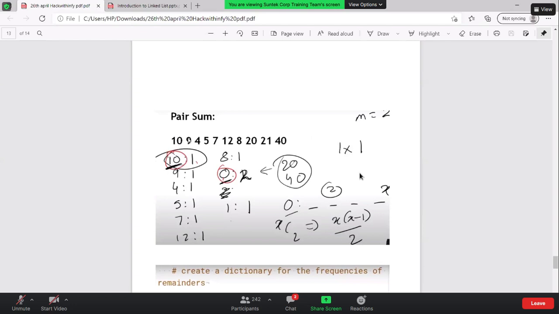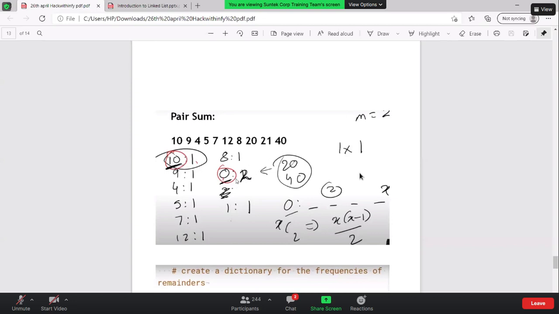If I have 10, 9, 4, 5, 7, 12, 8, 20, 21, and 14. What we have included is 20 and 40, or maybe a few other numbers. Let's not talk about that. If you just check the sum of these numbers, the 10 is getting repeated 1, 9, 1, 4, 1, 5, 1, 7, 1, 12, 1, 8, 1. Now I got 0. 0 is 1 time initially. Then I got 21. 1 is getting 1 time. Then I got 40. 0 is 20 times. I hope forming this is not a big deal.